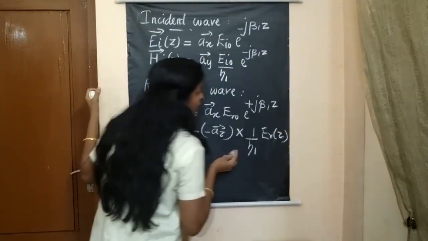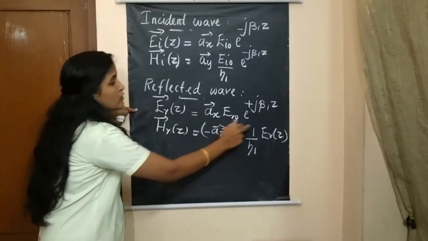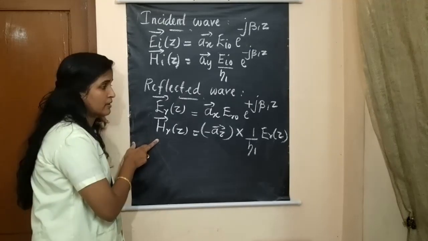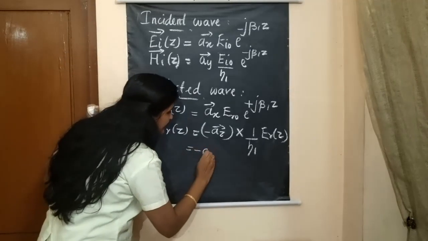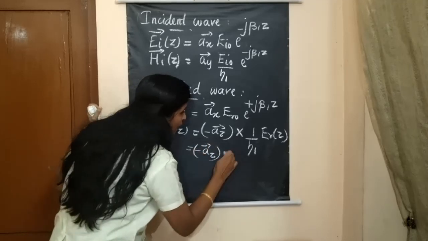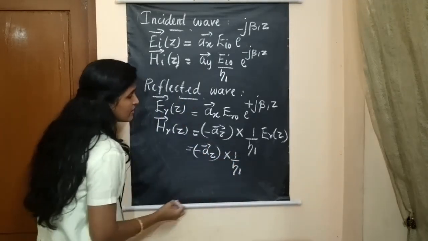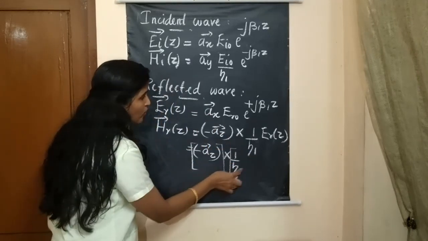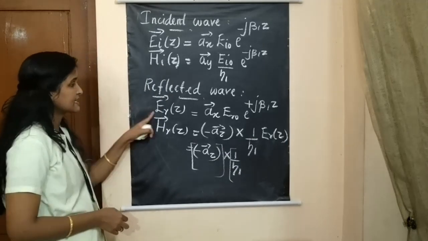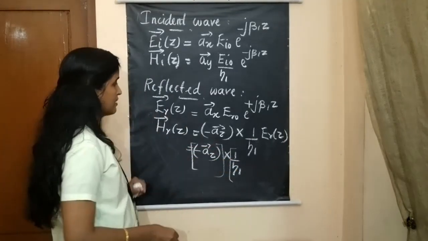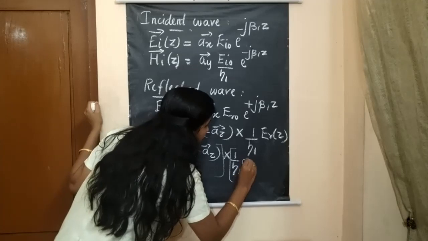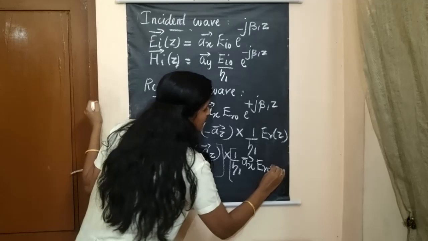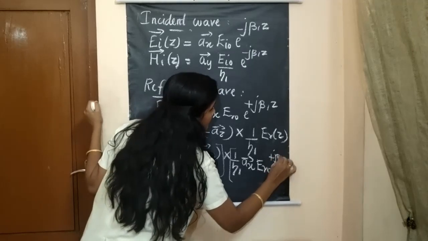So from the electric field itself, by using this simple relationship we can get the magnetic field component. So let us substitute it. Minus a z cross 1 by eta 1 into E R of z. Just substitute E R of z in this equation. So 1 by eta 1 into a x vector, E R naught e power plus j beta 1 z.